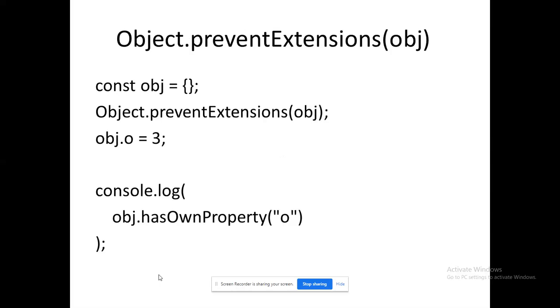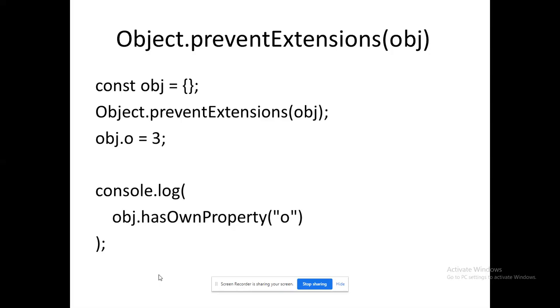Next, preventExtensions. It's something to do with the object. Already we have seen this with the property: I can't do anything with the property. Now I should not do anything with the object. In that case, this will help us. Object.preventExtensions of object. Further, I could not do anything with the object. That's what preventExtensions does. For example,